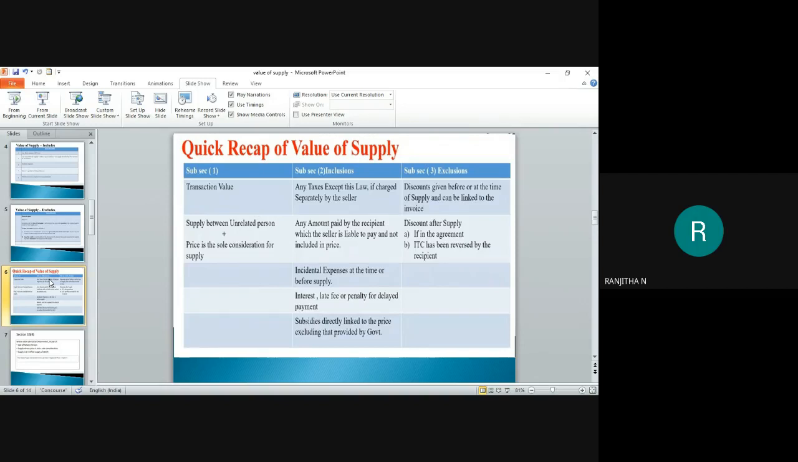And section 15 subsection 3 deals with the exclusions, which are not a part of the transaction value. Here, a discount which is given before or at the time of the supply is not a part of the transaction value. And for a discount after the supply, if there is an agreement, or if you find any ITC has been reversed by the recipient, in such a case also the discount is not a part of the transaction value. It must be excluded.